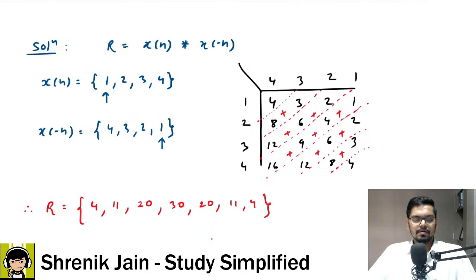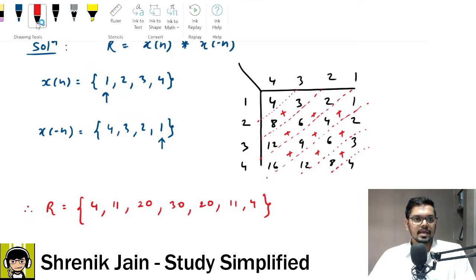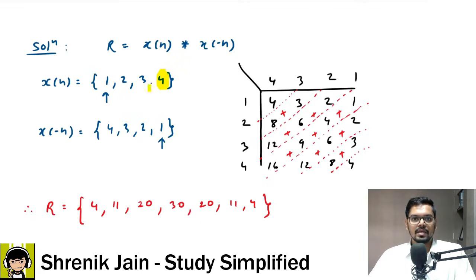Okay, but which is the value of the amplitude at time 0? How do I know that? Some student might say 4 is the answer, or maybe something else. No, you have to now check these samples. Okay, so x of n gives us the idea of the upper value of the function at which time. So 4 came at which time?